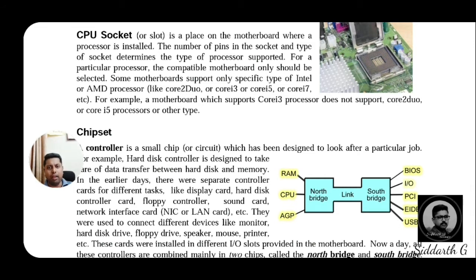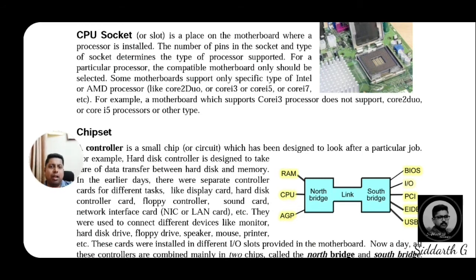Examples for Intel are Intel Core 2 Duo, Core i3, Core i5, and Core i7. For example, a motherboard which supports a Core i3 processor does not support Core 2 Duo or Core i5 processors. This is a main unique property of motherboards. An i3 board will not support the i5 or the previous Core 2 Duo processors.